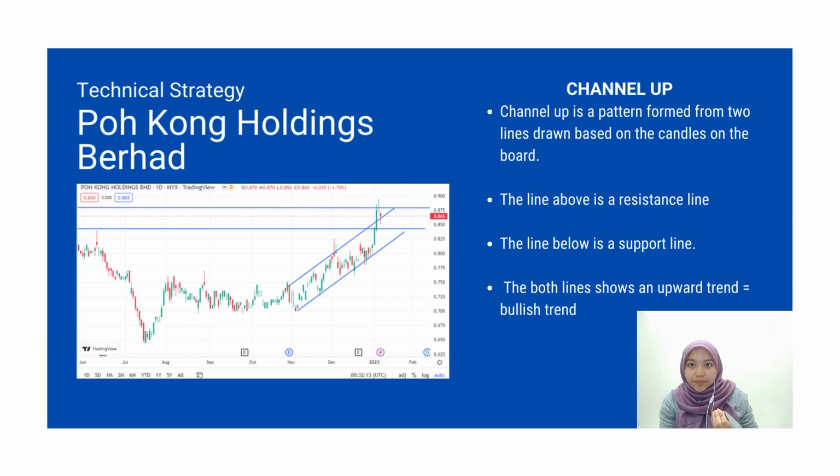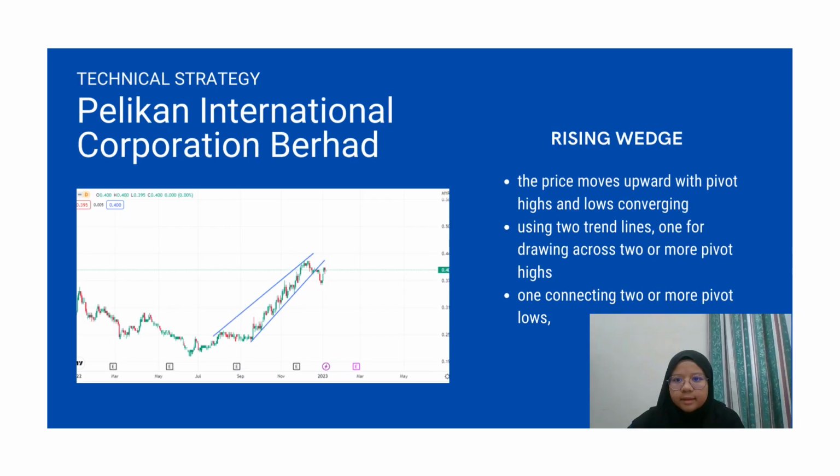Technical strategy for Pokong Holdings Berhad. For this company, we are using channel up, which is a pattern formed from two lines drawn following the candles on the board. The line above is the resistance line and the line below is the support line. Based on both lines show an upward trend in the future, that is stated as bullish.